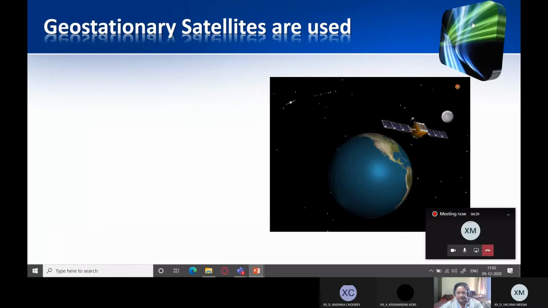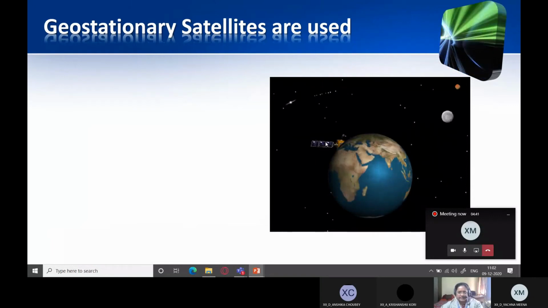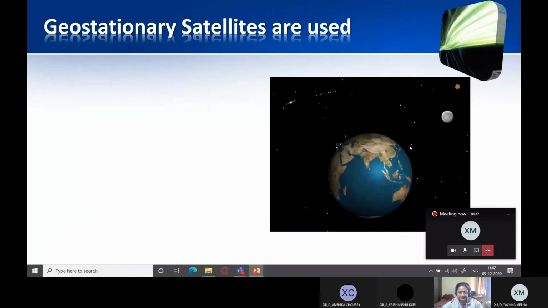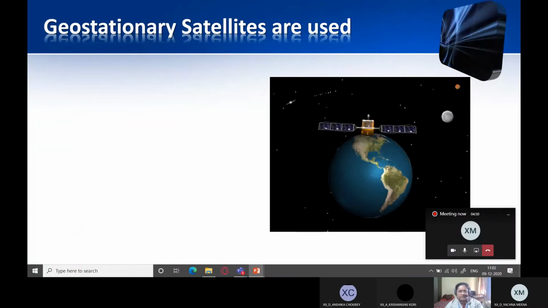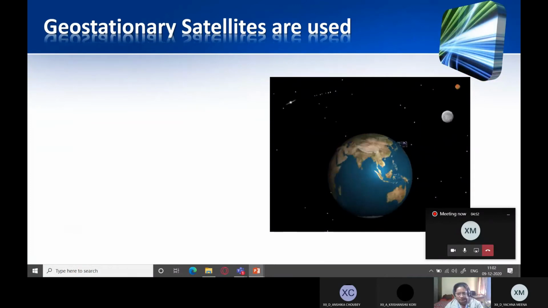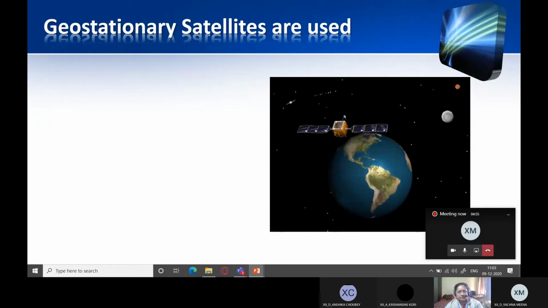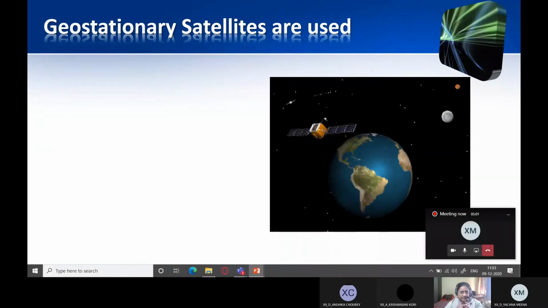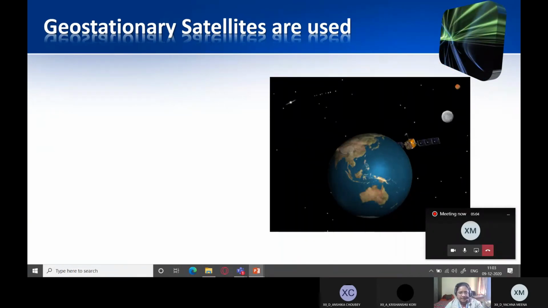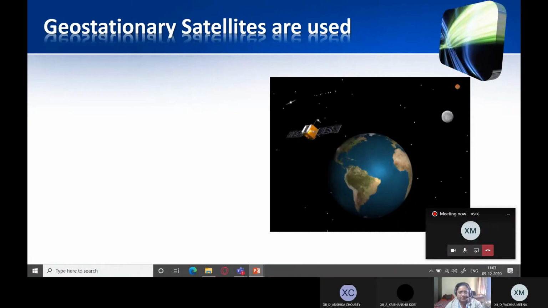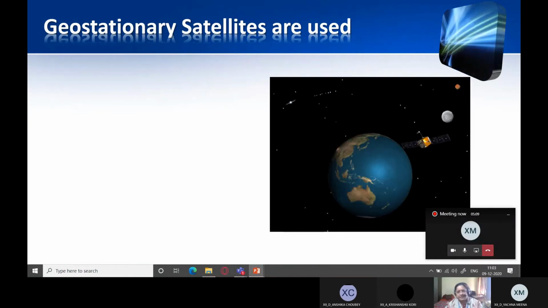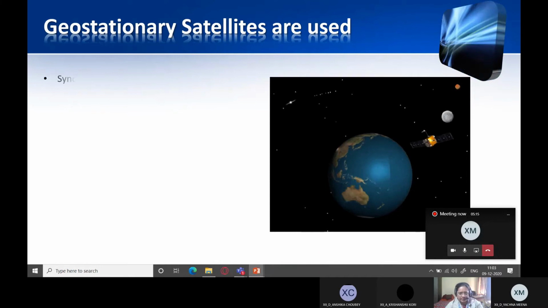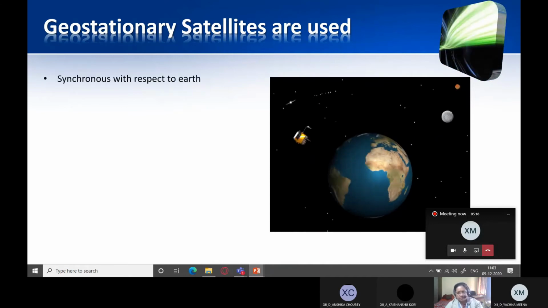Which type of satellites are used? Geostationary satellites. You can see in this animation that the satellite is directly focused over a certain point on the Earth. The speed of its orbit is equal to the speed of rotation of Earth around its axis. That is the reason why the satellite appears to be stationary, but actually it is not stationary. It is moving along with the curvature of the Earth. It appears stationary as it is always focused over a certain point, so it is synchronous with respect to Earth.